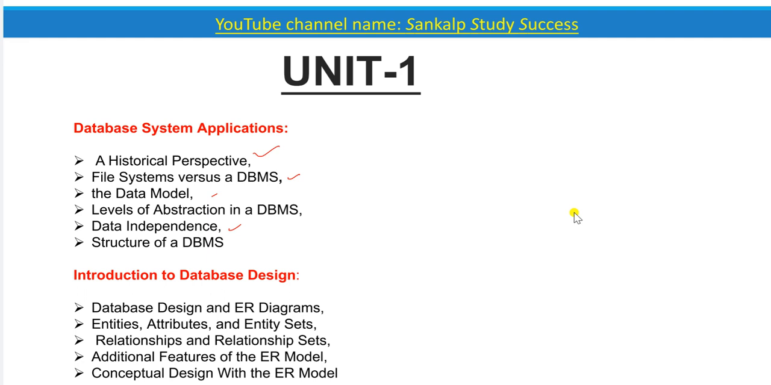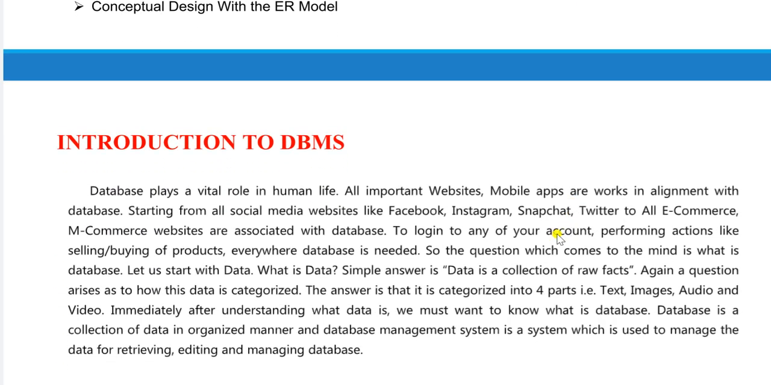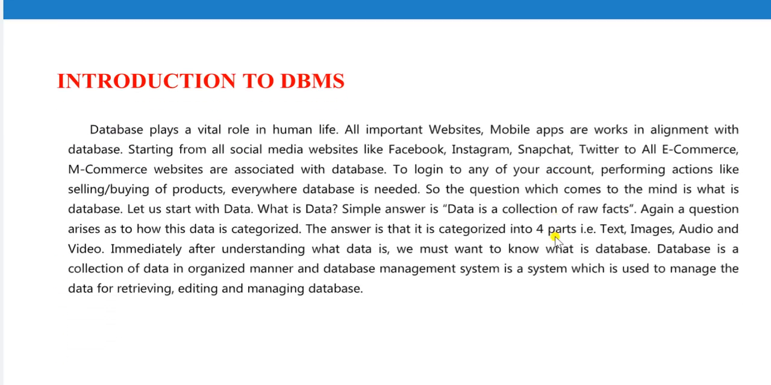So this is Unit 1, but the historical perspective is not that important here, because it is about what we were using previously instead of a database. What I am going to discuss here is what exactly DBMS is, what we were using previously, and the characteristics of DBMS. Okay, so let us see the introduction of DBMS here.